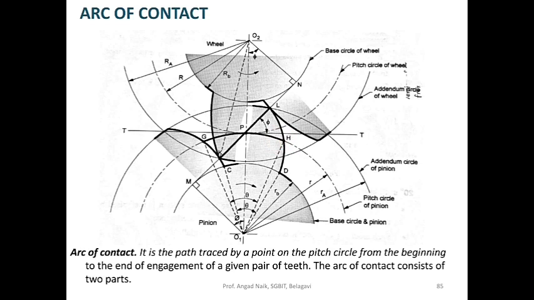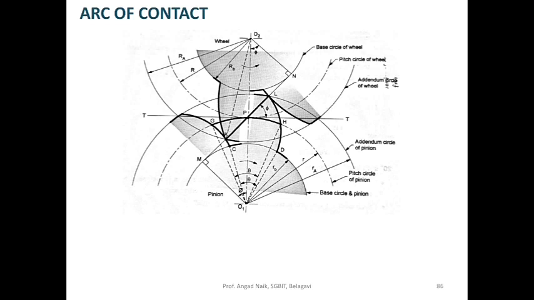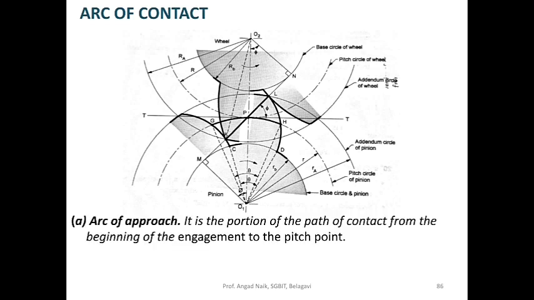In the same way, for the other gear, the engagement begins at this point, continues to point P and then ends at this particular point. So we can split the arc of contact into two parts. The first part is called as the arc of approach.